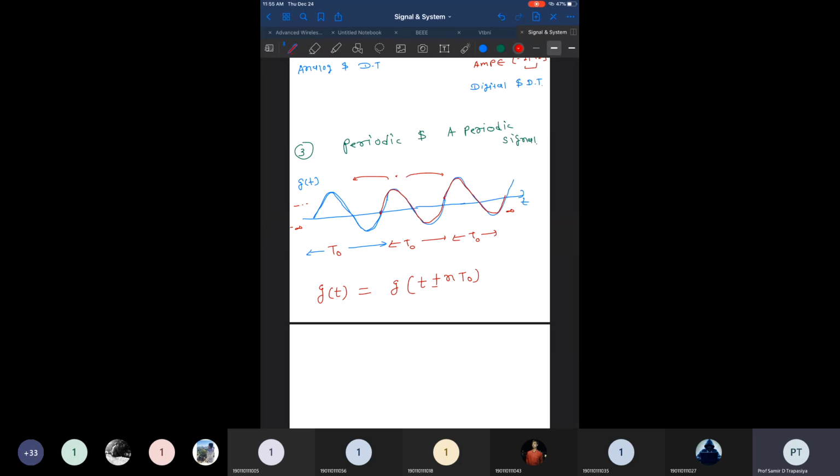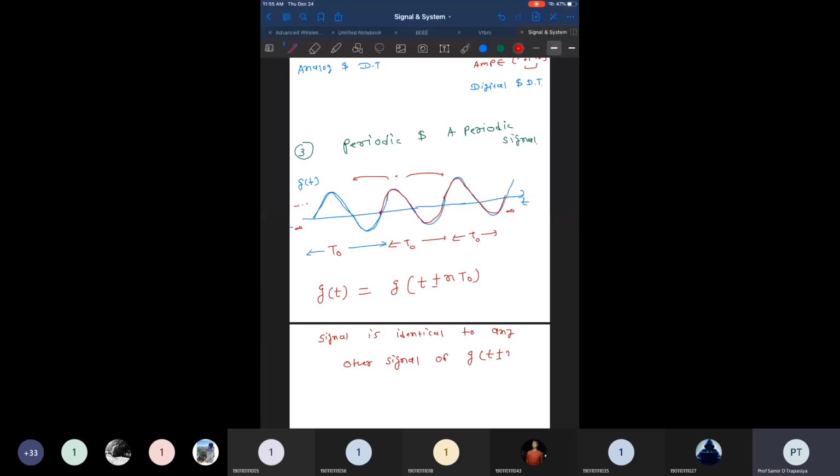So it means this signal g of t is identical to the other signal located at g of t plus minus nT0.